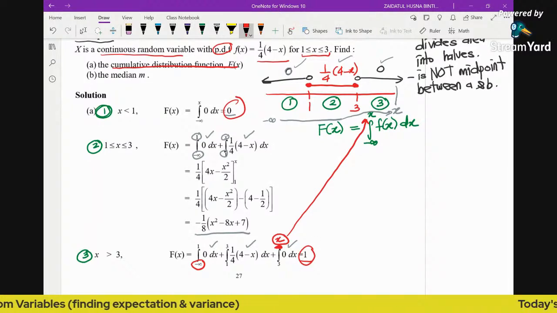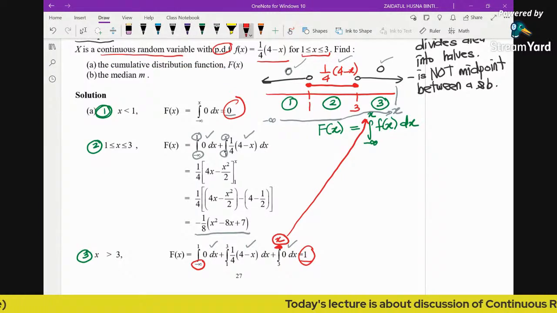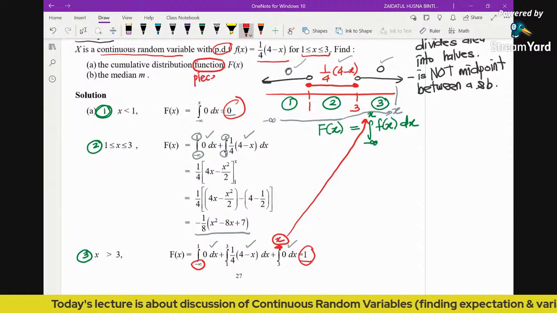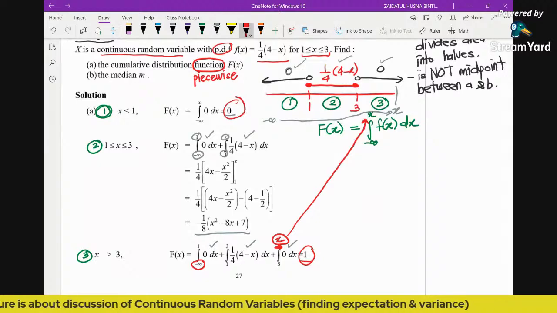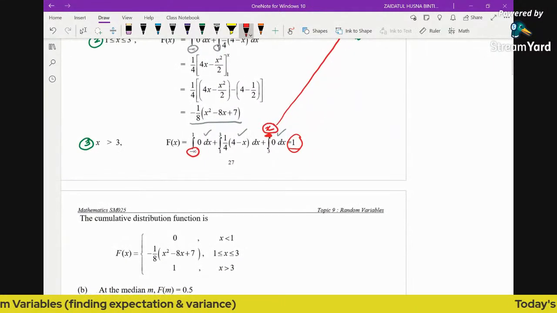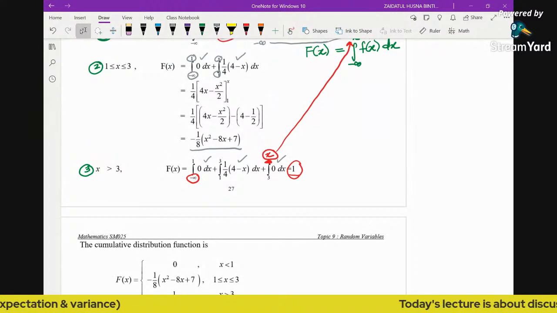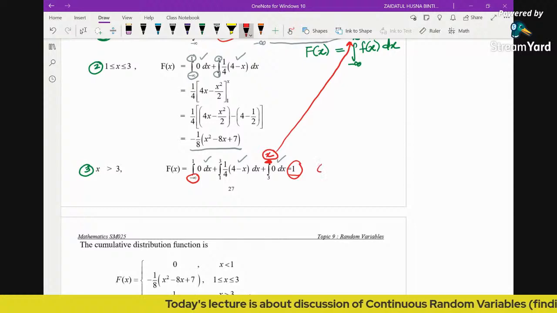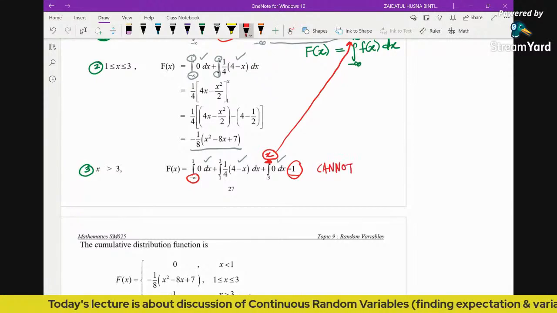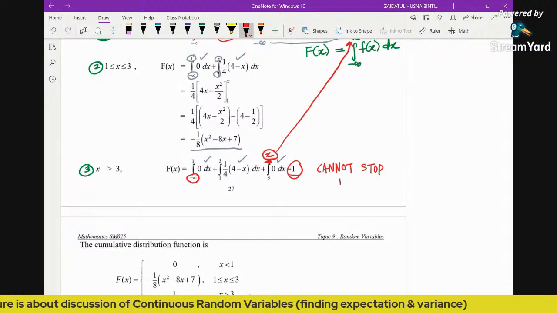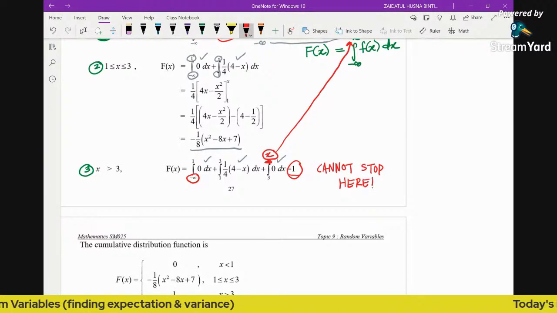Once we obtain our CDF, always remember, whenever you come across this kind of question in an exam, make sure you circle the word function and you write down the word piecewise. The final answer has to be given in piecewise function. So that means you cannot stop here. You need to finalize your answer in piecewise function. That's one thing that you need to remember.